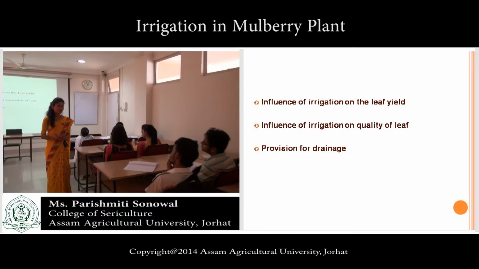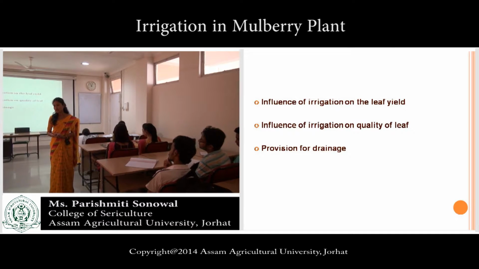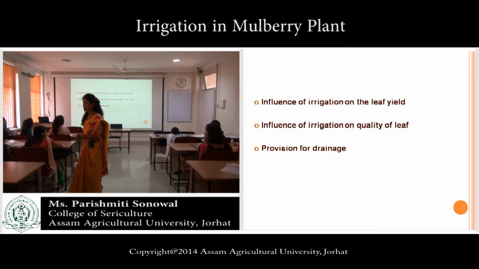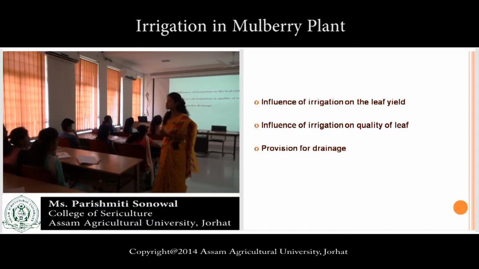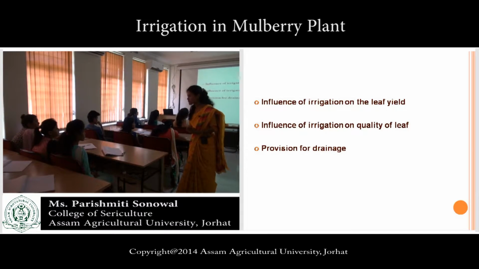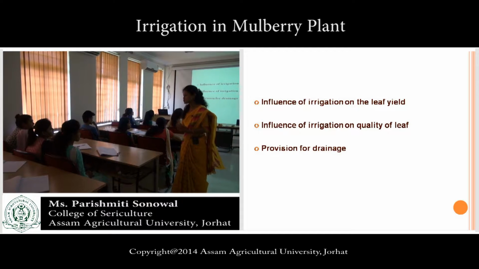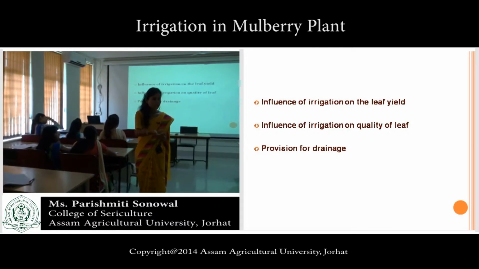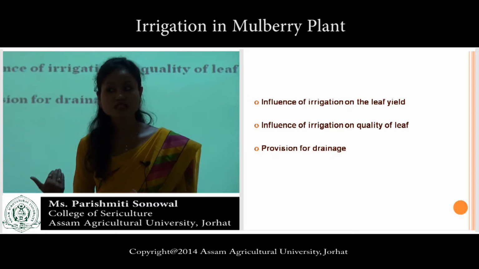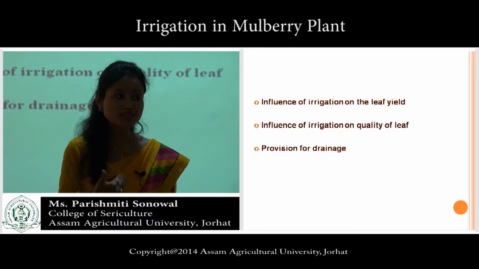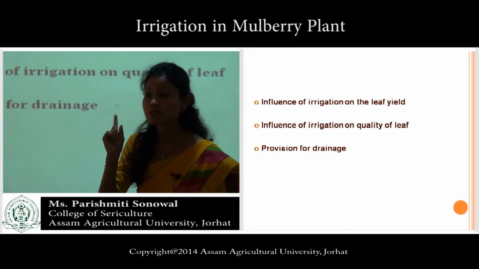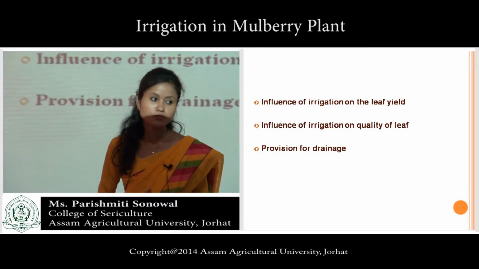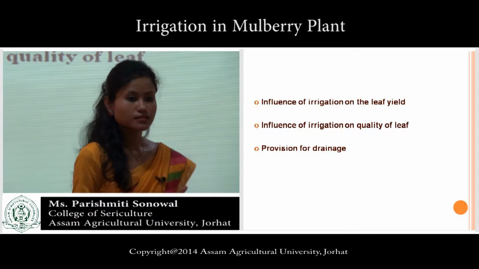Yes. Under rain-fed condition, what will happen? Yeah, the leaf will be smaller, growth will be stunted. It will not be succulent and glossy, and moreover, the leaf yield is always higher in irrigated condition as compared to the rain-fed condition. Always remember this point. Under irrigated condition, leaf yield is always higher because a sufficient amount of water is applied at regular intervals.